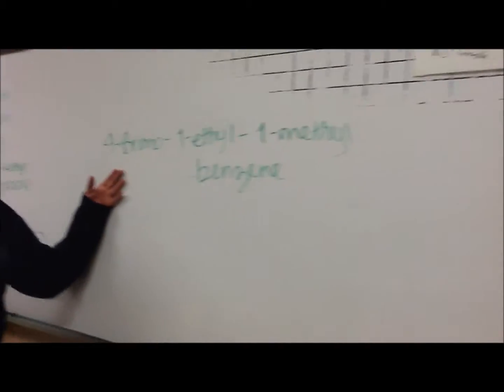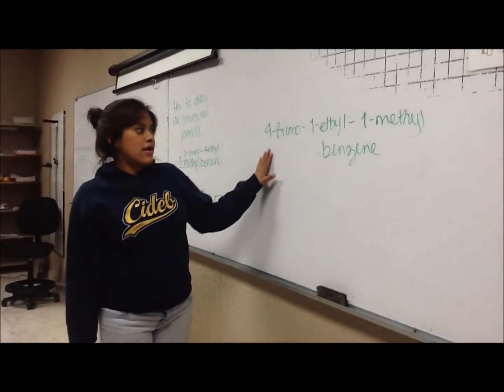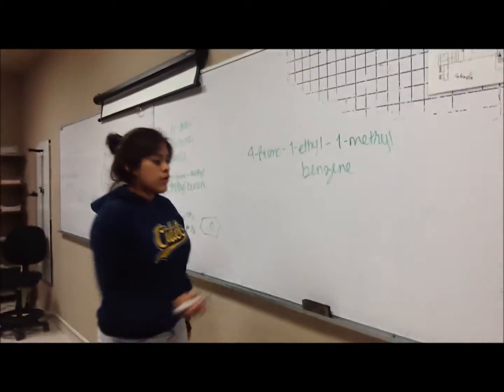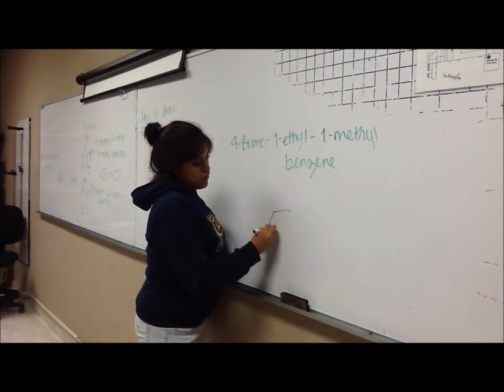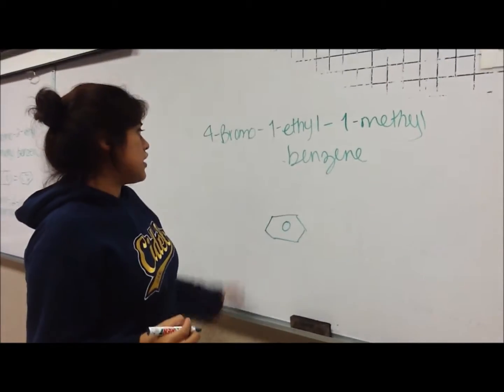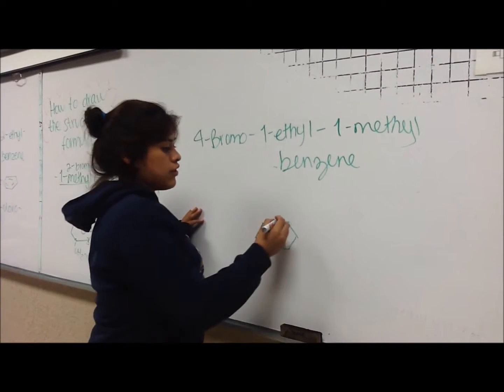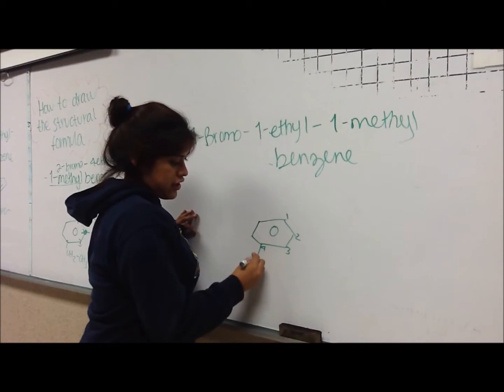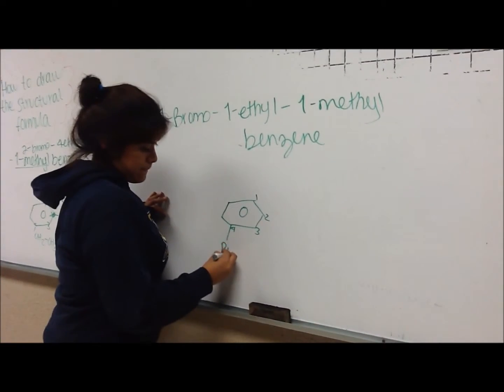In this other example, we have 4-bromo-1-ethyl-1-methylbenzene. So we start again with the benzene structure. Then we look at 4-bromo, like 1, 2, 3, 4. And here you're going to have a bromine.